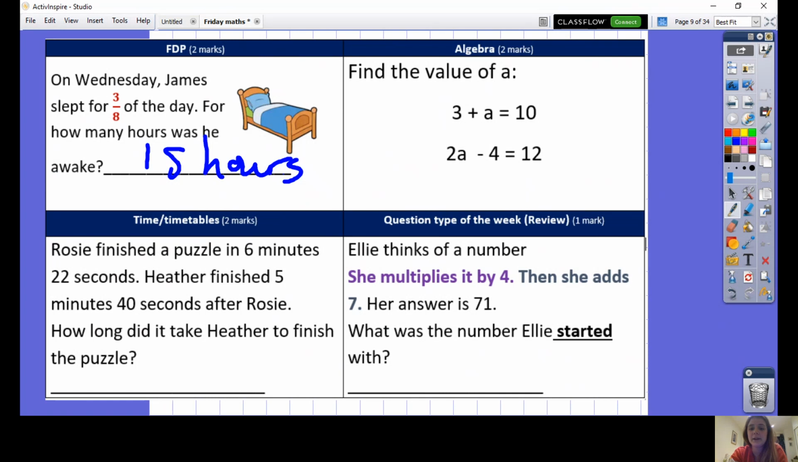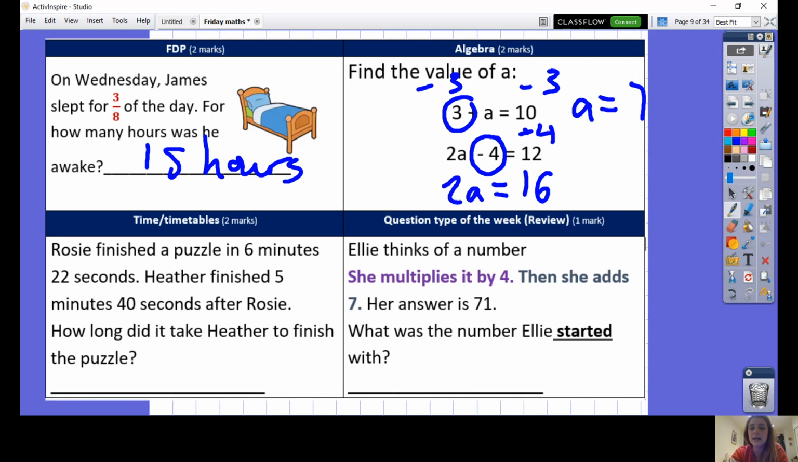The next one was algebra. We had to get A by itself. To get rid of add 3, we take 3 away. Take away 3 from that side, and a is equal to 7. Okay, to get rid of minus 4, we have to add 4 to the other side. That means 2a is 16. So to find a by itself, we divide by 2. A is 8. Well done if you can remember how to do that still.